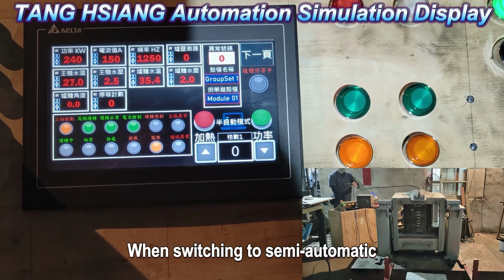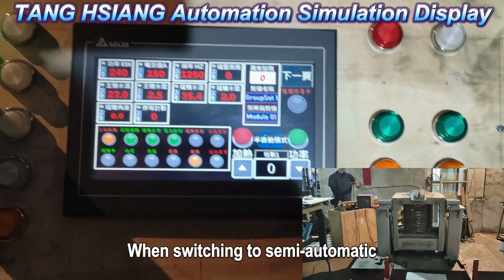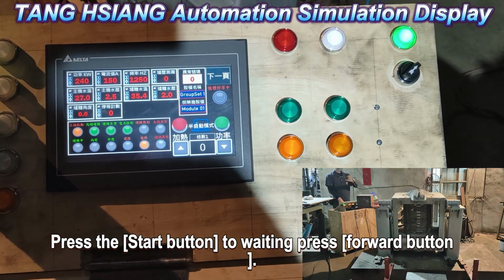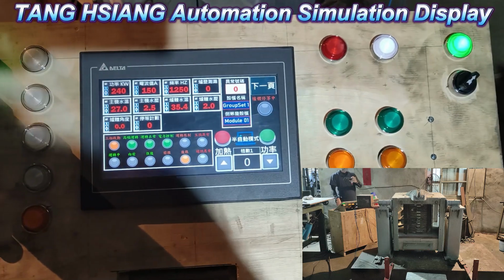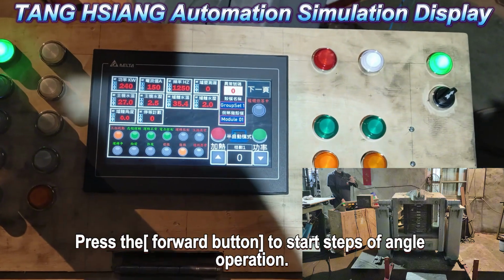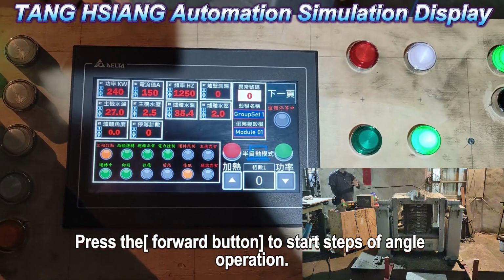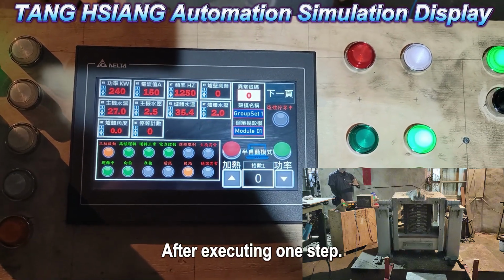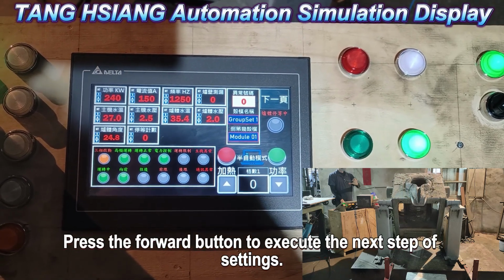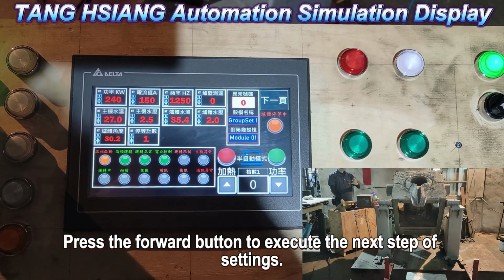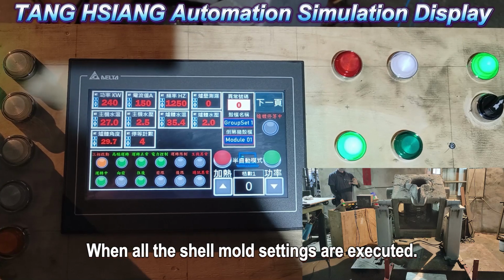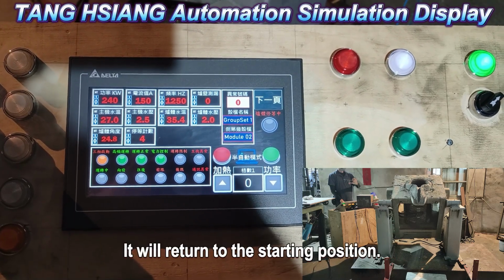When switching to semi-automatic, press the start button to wait, then press the forward button. Press the forward button to start the steps of angle operation. After executing one step, press the forward button to execute the next step of settings. When all the shell mold settings are executed, it will return to the starting position.